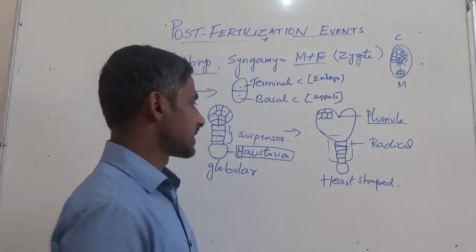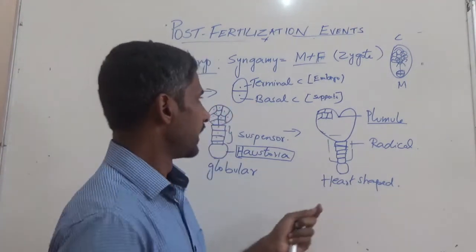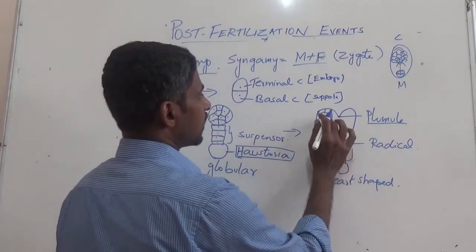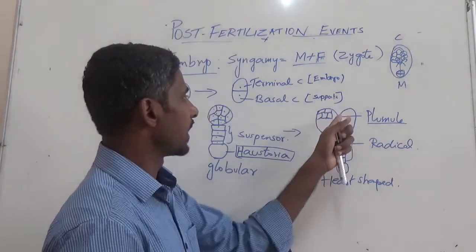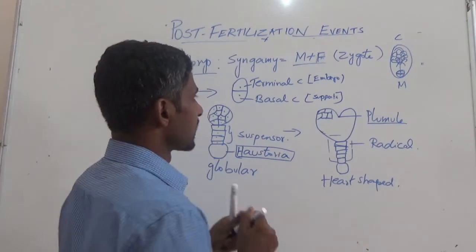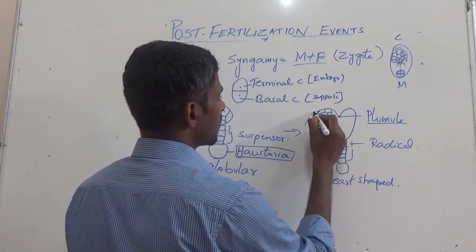Now this is the second shape, that is the heart shape. Later, in the next step, the growth of this part and this part increases, whereas here there is no growth, and therefore this becomes the cotyledon, and it keeps growing.